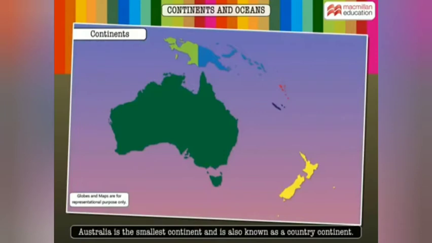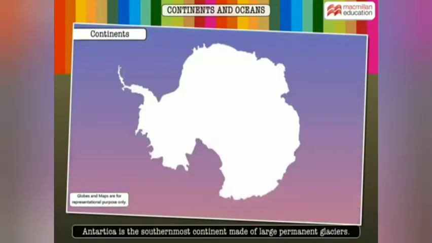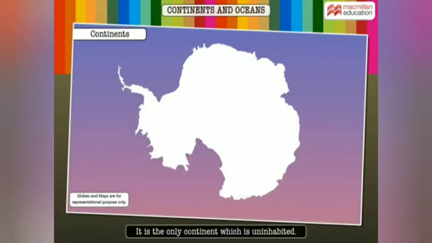Australia is the smallest continent and is also known as a country continent. Antarctica is the southernmost continent made of large permanent glaciers. It is the only continent which is uninhabited.